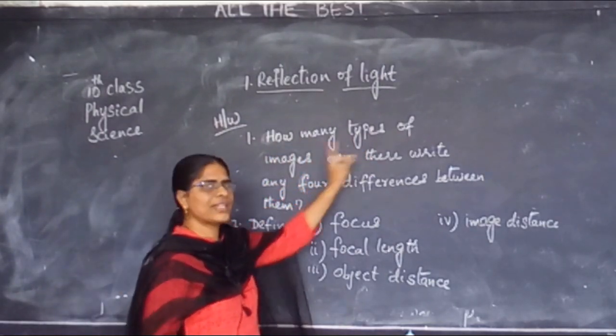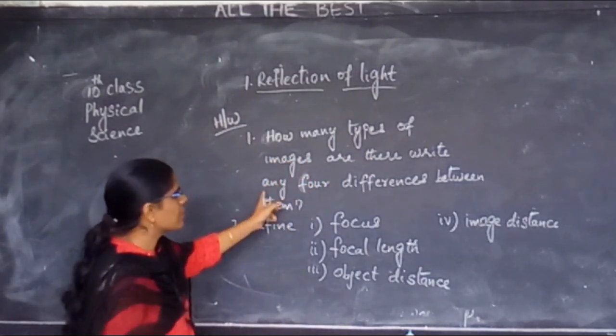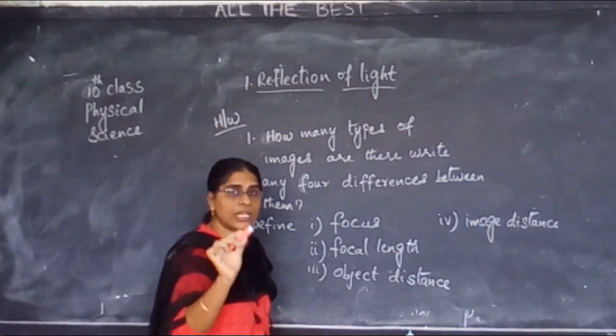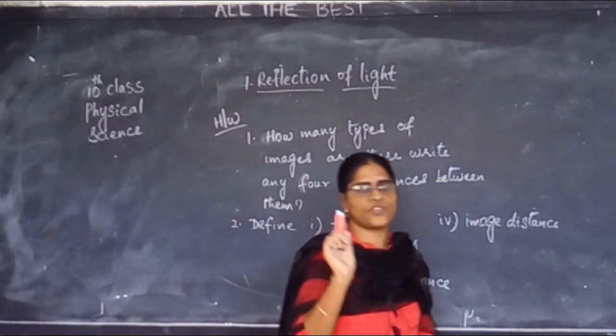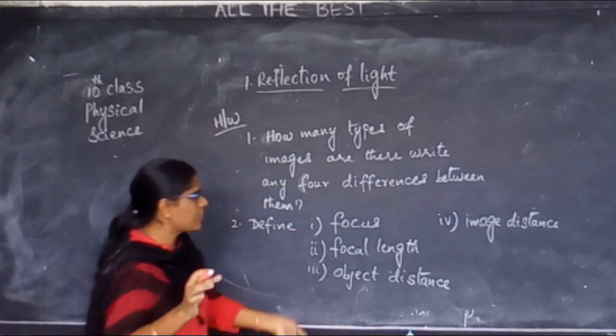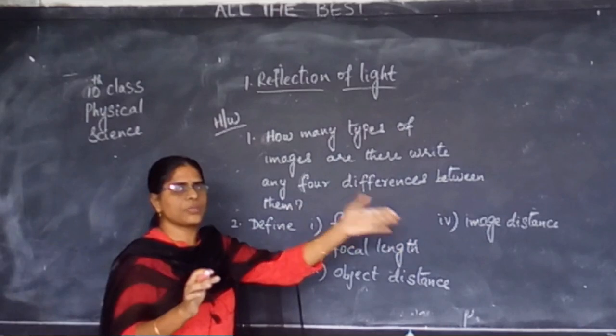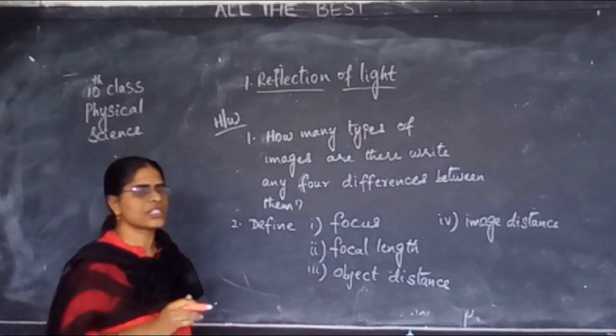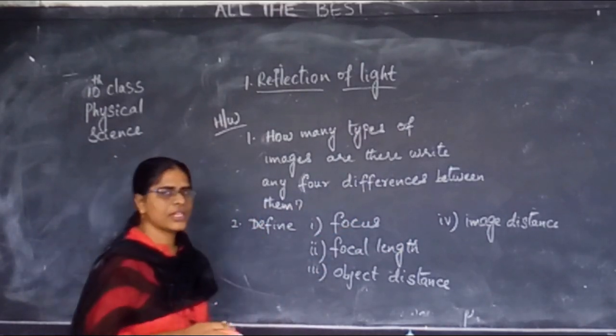First write how many types of images are there. Then write in the form of a table. Always differences should be written in the form of a table. Make a table, real image, virtual image, and write those differences between your real image and the virtual image.